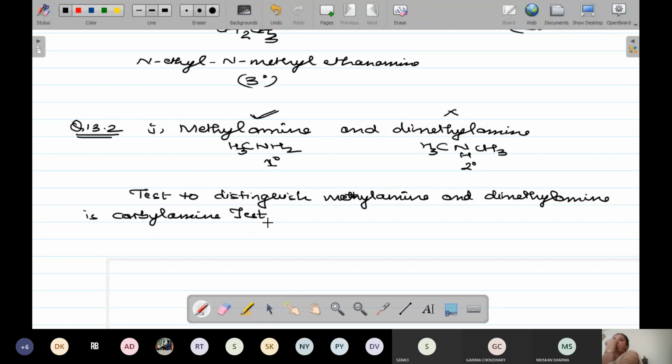In the first line you write like this. Then in the next line you mention what this carbylamine test is.